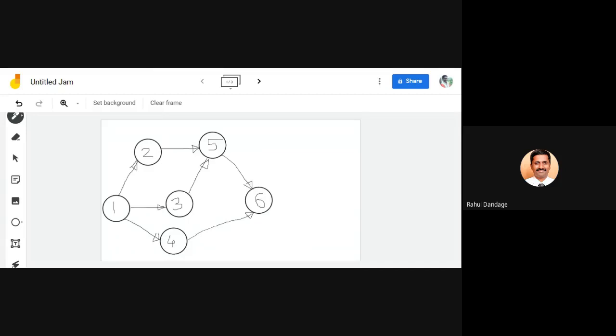So those who have attempted, you can cross check whether your network is similar to this.